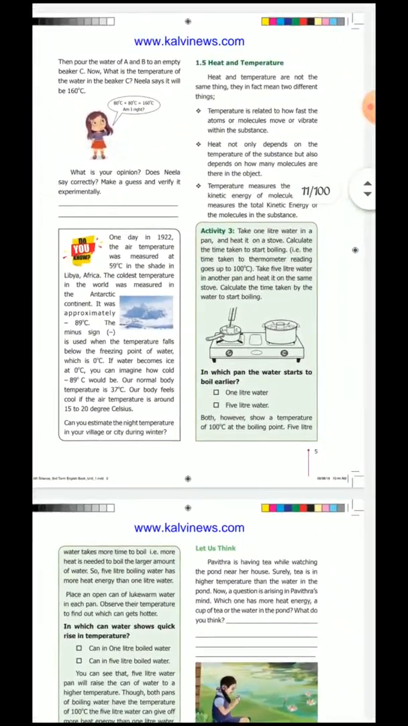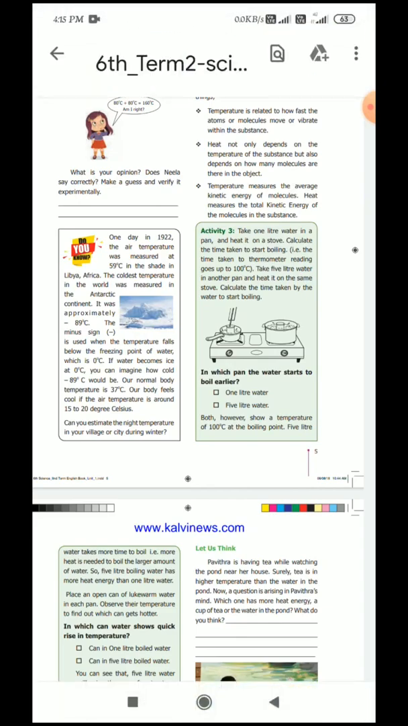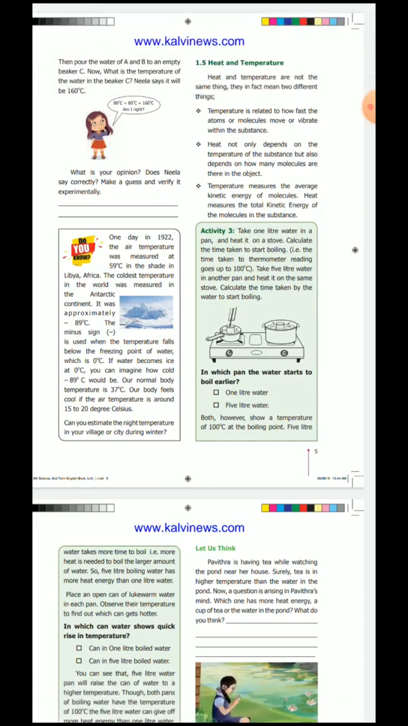Next, heat and temperature. Already you saw heat and temperature one by one. Now differentiate between heat and temperature. Heat and temperature are not the same thing. They in fact mean two different things. First, temperature is related to how fast the molecules move or vibrate within the substance. While we boil the water, the molecules of the substance split into many particles, so the temperature level rises. So temperature is related to how fast the atoms or molecules vibrate in the substance.